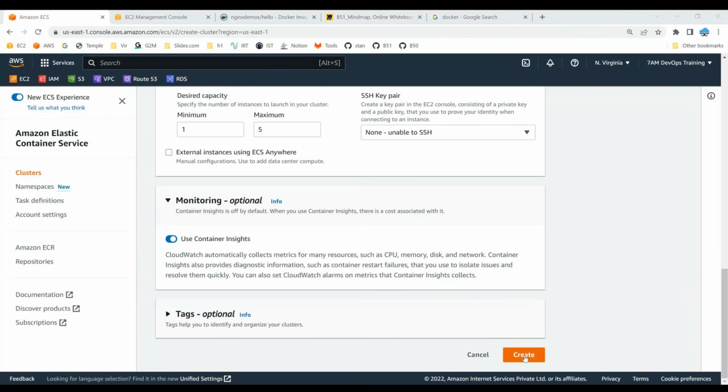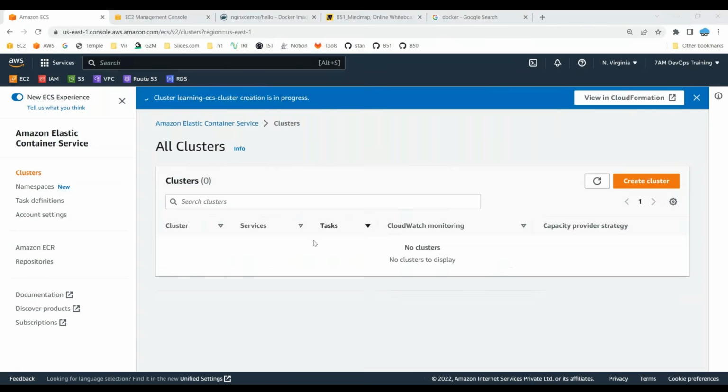So create cluster. It's going to create an ECS cluster. It's going to take 2 to 3 minutes. Let it load. I might trim the video, keeping the length in mind. Let it create.